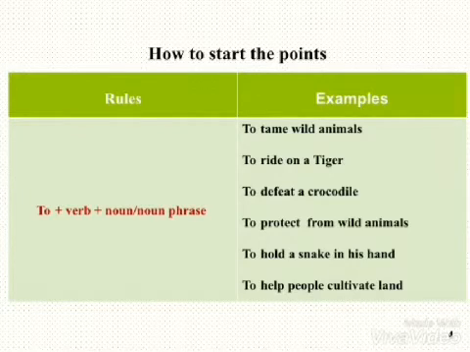This is about a heroic man named Gazipir who protected his people from the wild animals and enabled them to cultivate their lands near Sundarban. Okay, so you can see to plus tame, that means to plus verb V1 or the present form of verb. Then use a noun or noun phrases.